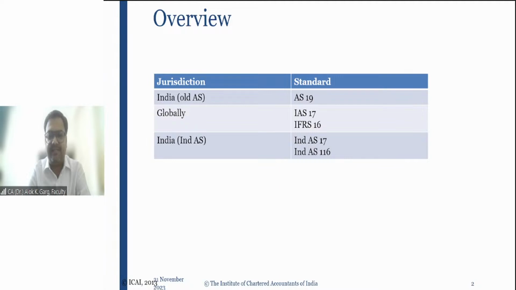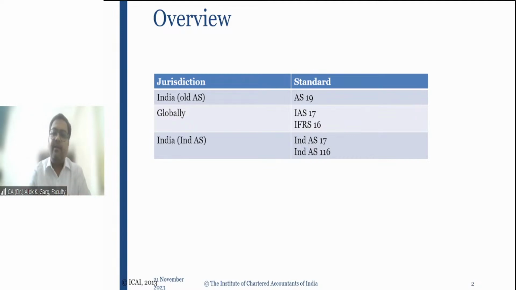Please write down the key dates. IFRS 16 was made applicable from 1st January 2019. Outside India, the calendar year is the financial year, and normally a new standard is applicable from the beginning of the financial year, which is a calendar year outside India. That is why the applicability is always from 1st January. IFRS 16 was applicable from 1st January 2019. As on date, yes, International Financial Reporting Standard 16 is applicable.